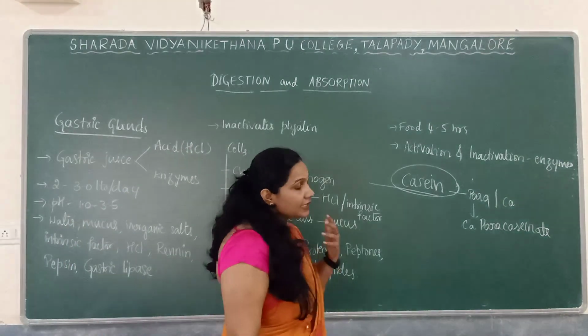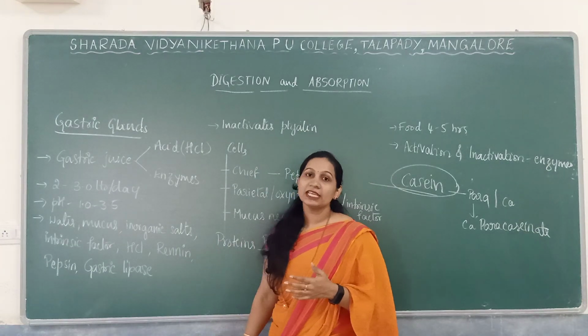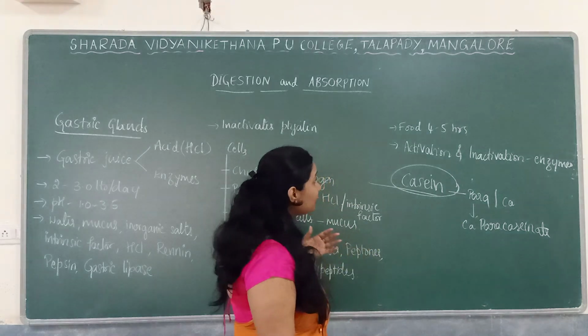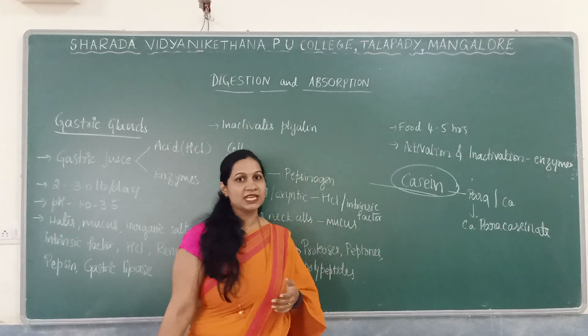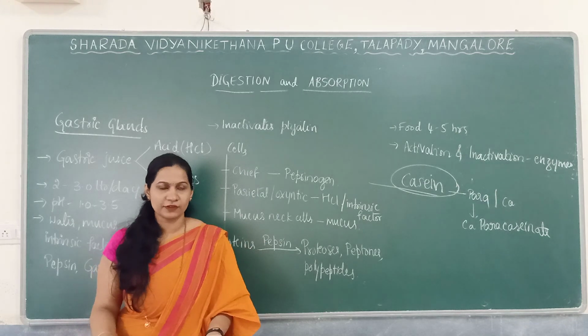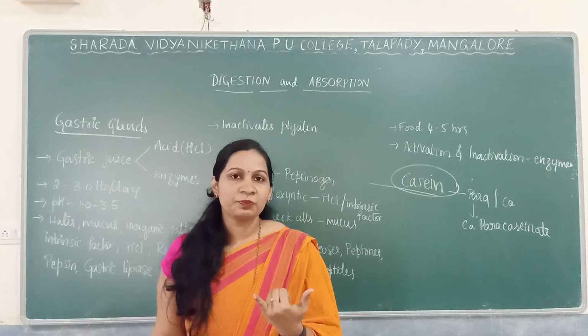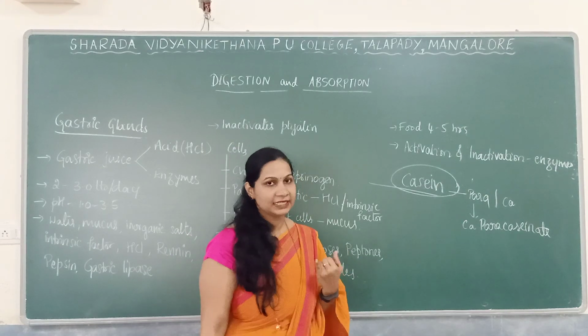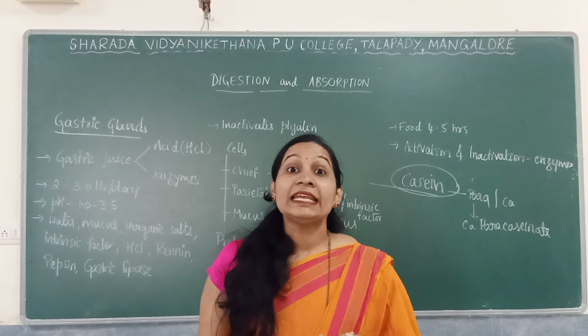Next, as I told, there is a secretion of pepsinogen as well as prorenin. That will be activated by the HCl, which gives the pepsin as well as the renin. What is the function of HCl? Maintenance of the acidic pH of the stomach. The acidic pH of the stomach is maintained by the HCl. Activation of the enzymes is done by the HCl.